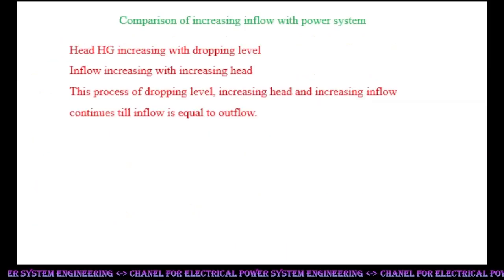Comparison of automatic inflow rise with the power system. Head Hg increases with dropping level. Inflow increases with increasing head. This process of dropping level, increasing head and increasing inflow continues till inflow is equal to outflow.